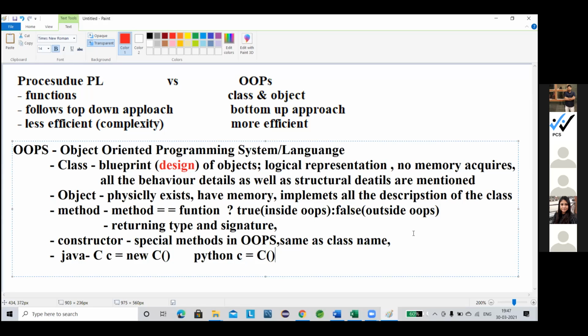Now the constructor also has this class name. A constructor has types. One is parameterized. Actually, in general there are 3 types: parameterized, non-parameterized, and the third one is default.